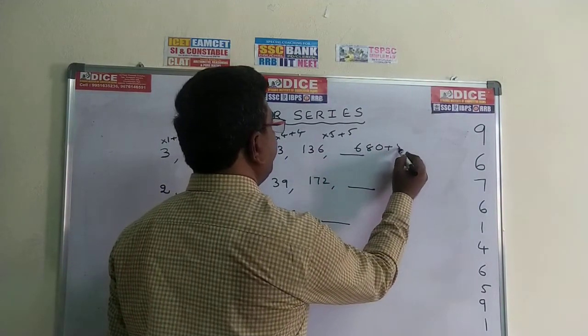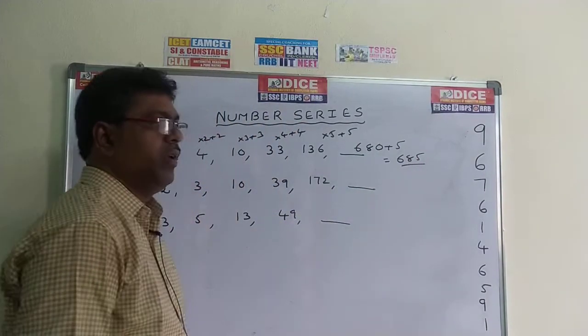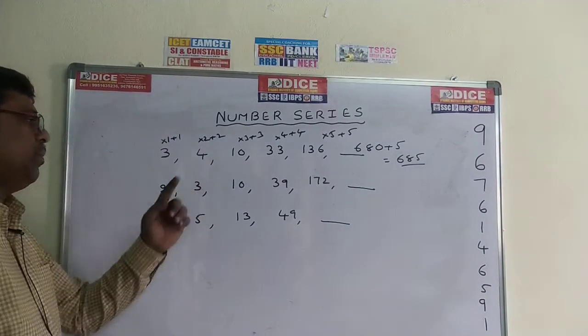680 plus 5. So the correct answer is 685. It goes into 1 plus 1, into 2 plus 2 and so on. Now come to this problem.